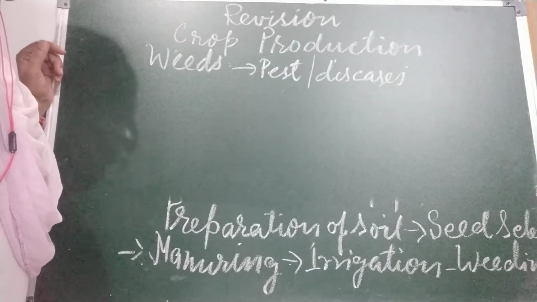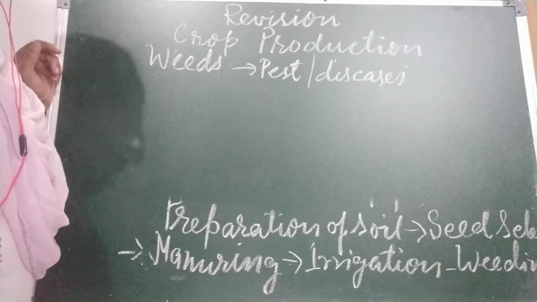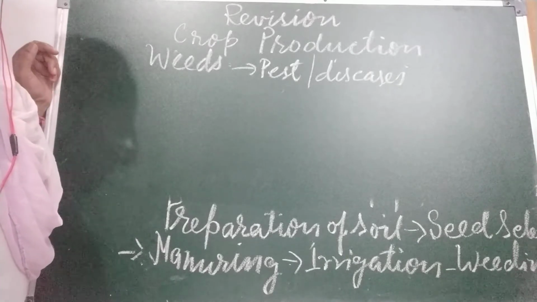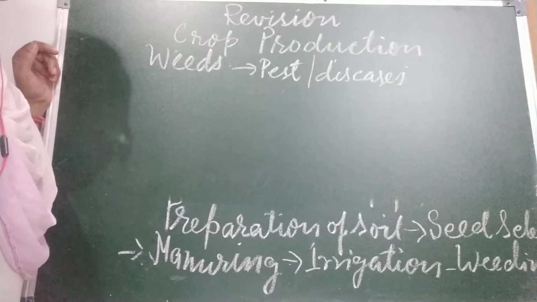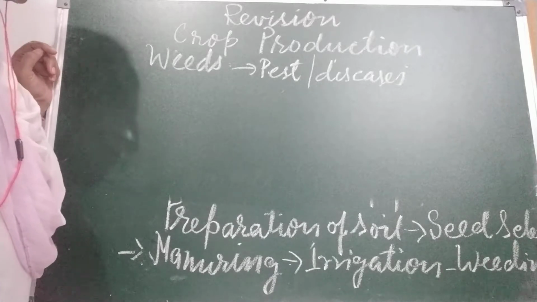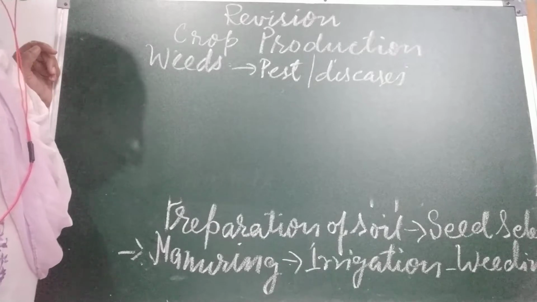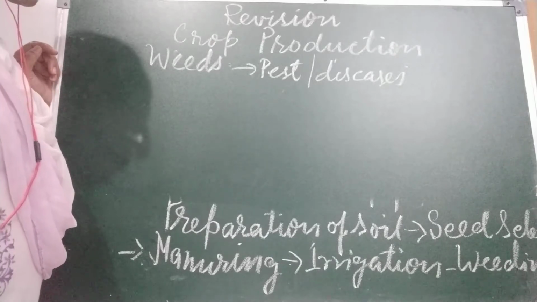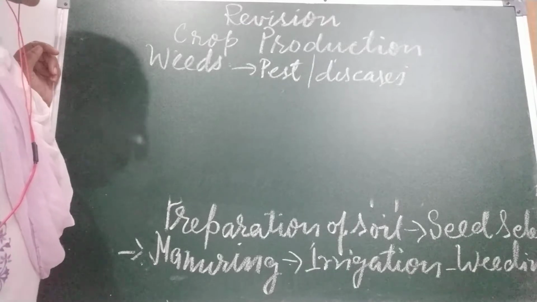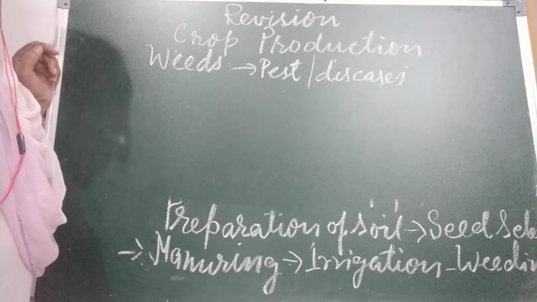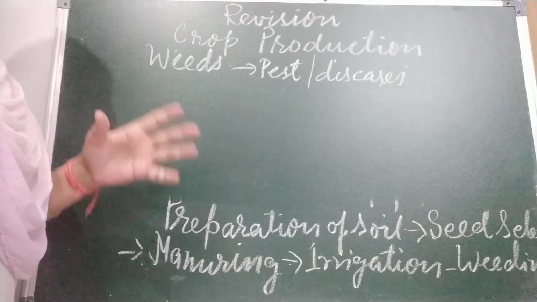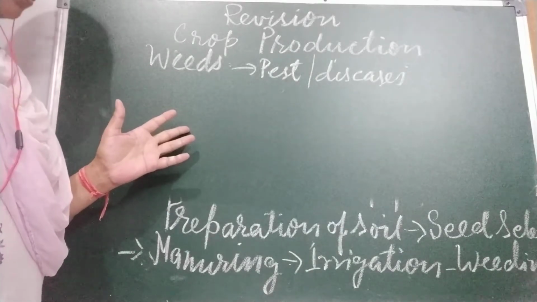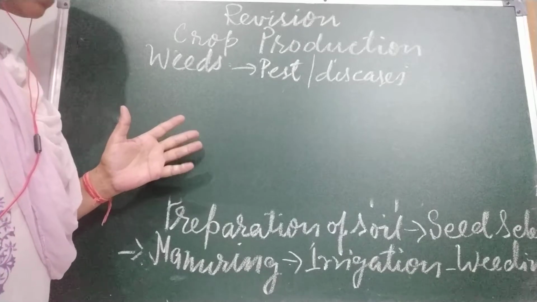Now, some fungal diseases and bacteria also affect the plant. I am going to tell the diseases. Rust and smut are fungal diseases. Blight of potato is because of a fungus, and bacteria also affect the crop, and that disease is called wilt. Wilt is a disease caused by bacteria.